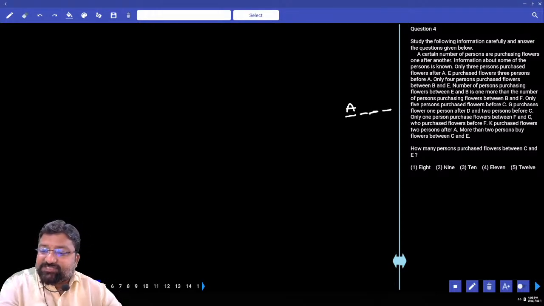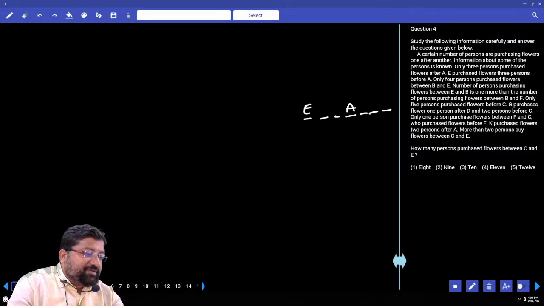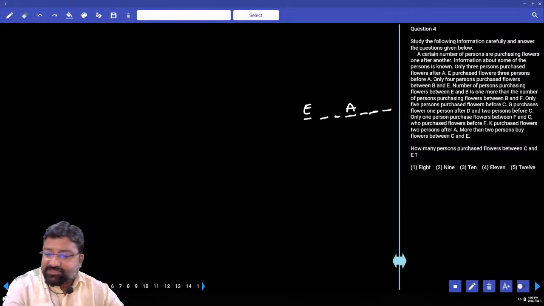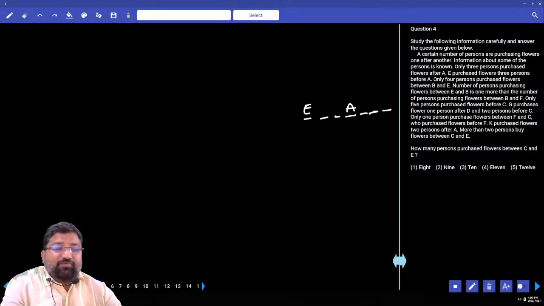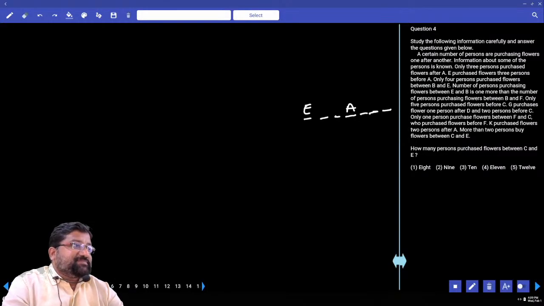E purchased flowers 3 persons before A. 3 persons before A means exactly the third person before A should be E. Exactly the third person before A is E. Only 4 persons purchased flowers between B and E. With 4 persons between B and E, shall I take B to the right side of E or the left side of E?